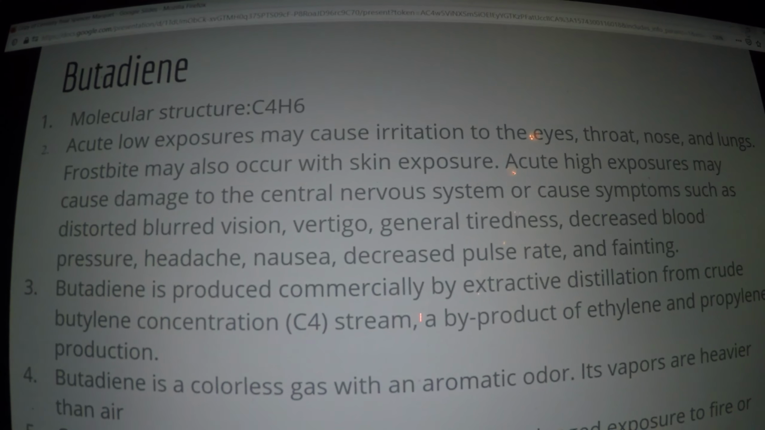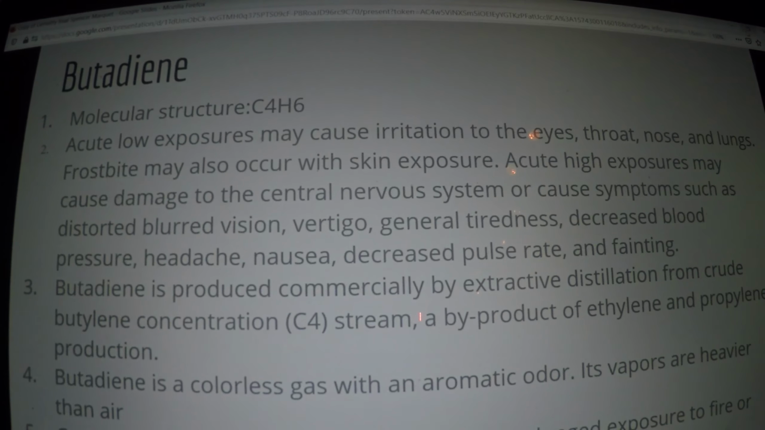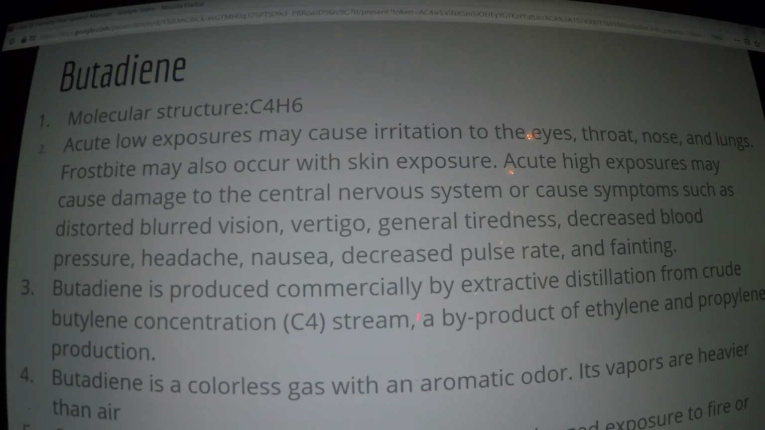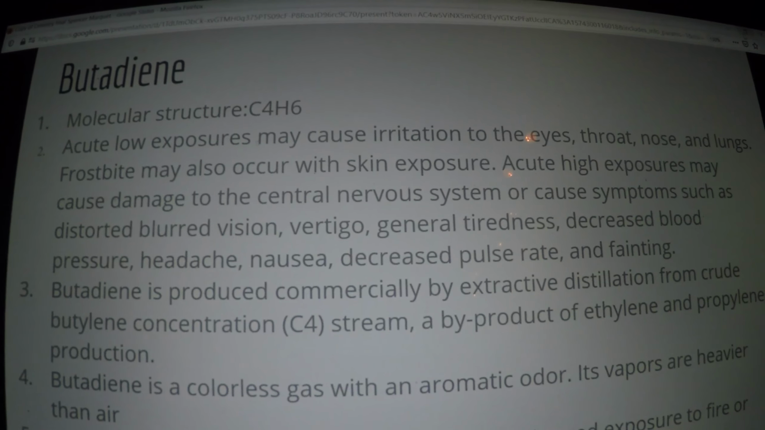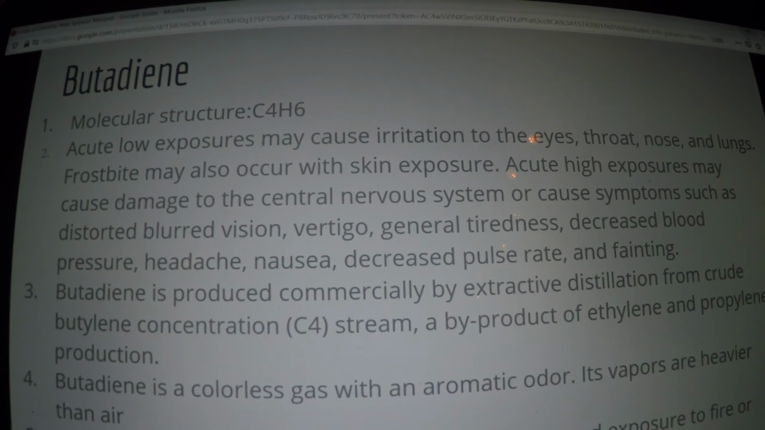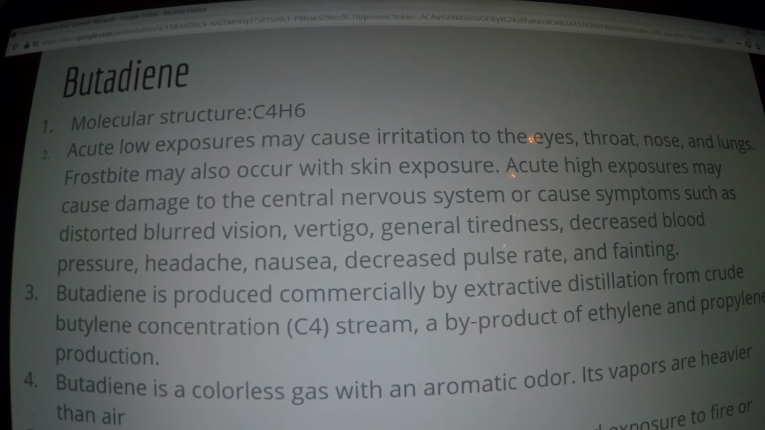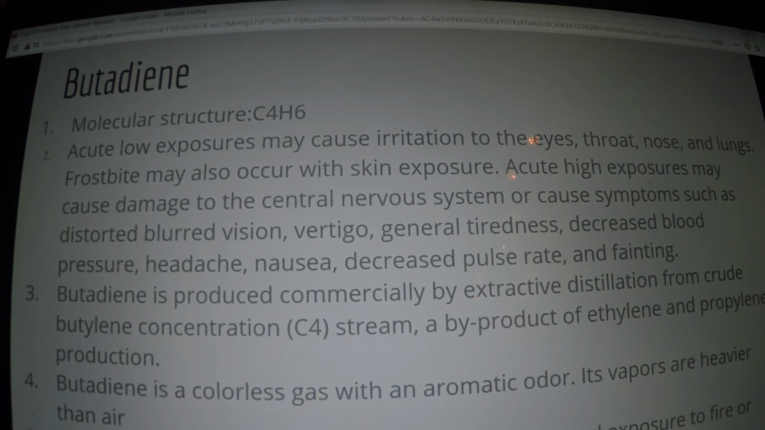It is produced as a byproduct from ethylene and propylene production. Butadiene is a colorless gas with an aromatic odor. Its vapors are heavier than air and it can be in liquid form as well. Contact with the liquid can cause frostbite. Prolonged exposure to fire or intense heat may cause containers to rupture and violently rocket.